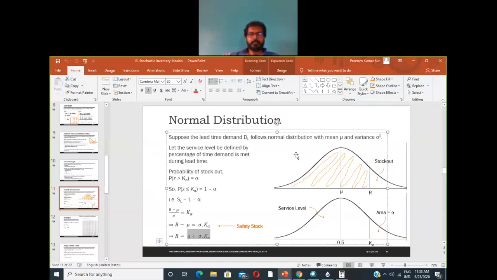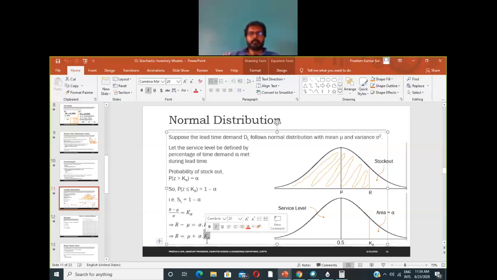Now the expression is mu plus sigma into k alpha. Now the value of k alpha can be anything, right? It can be less than or greater than 0 obviously, but it can be less than 1, right? So sigma into k alpha can be less than sigma itself.